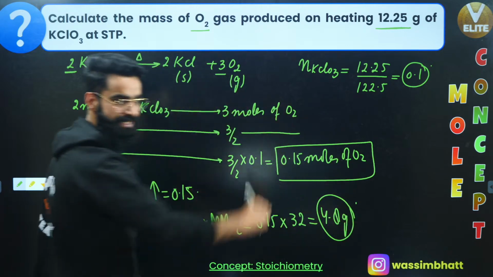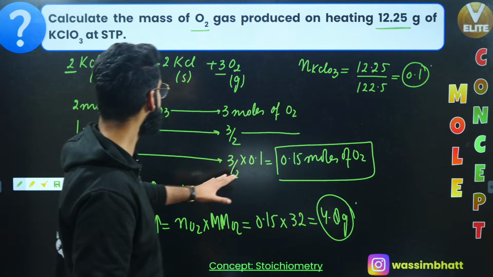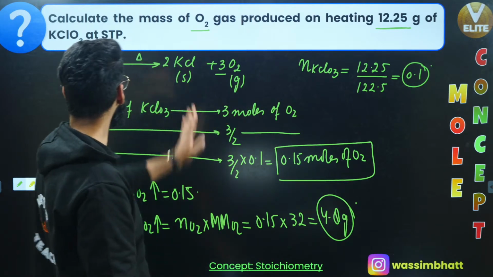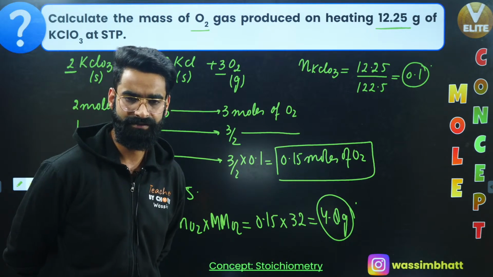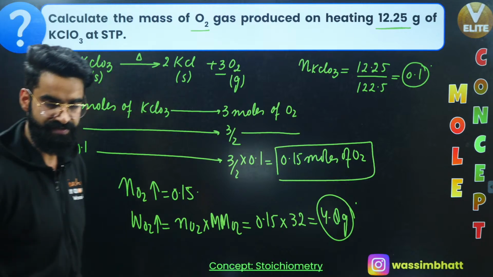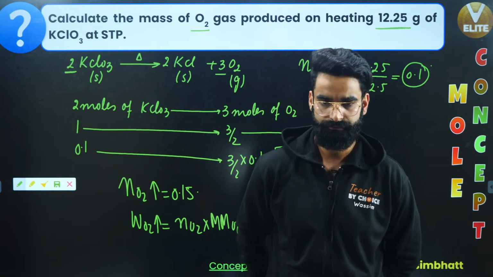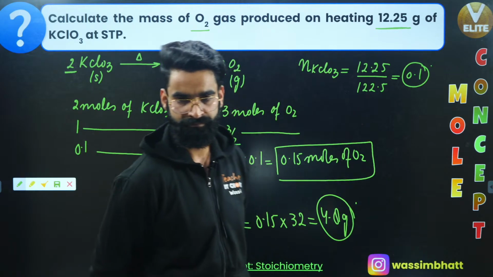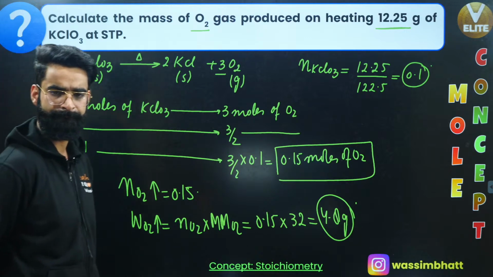So 4.8 grams of O2 is liberated on heating 12.25 grams of KClO3 at STP. Let me know in the chat box if it's clear to everyone so that I can move on to the next one.